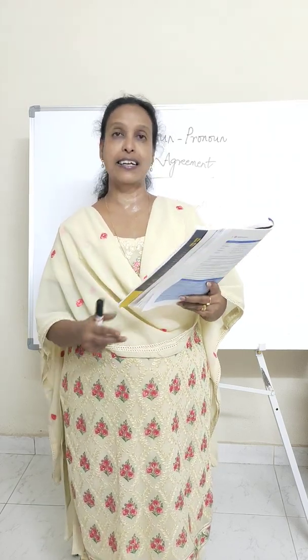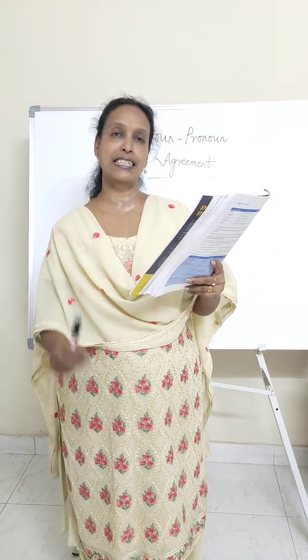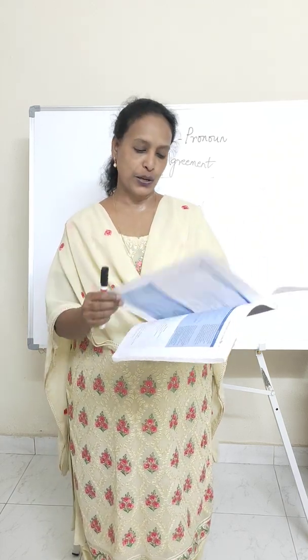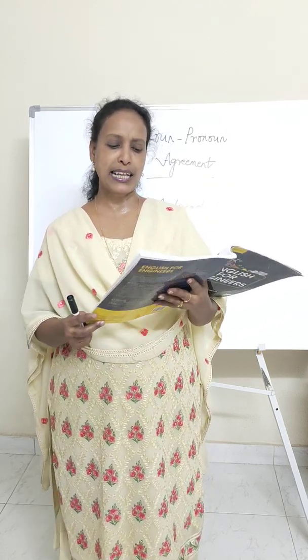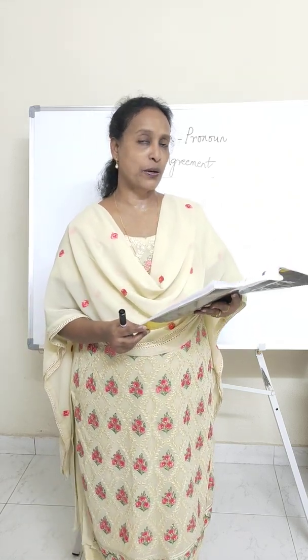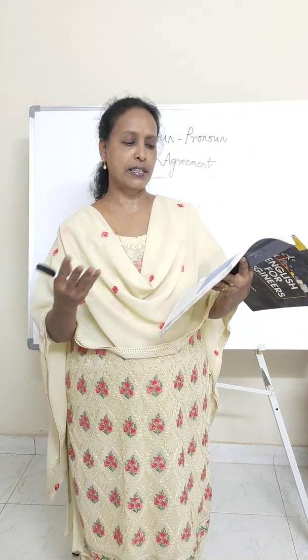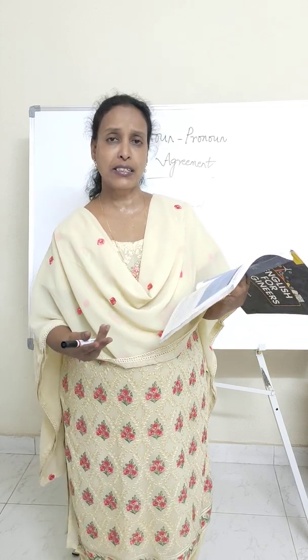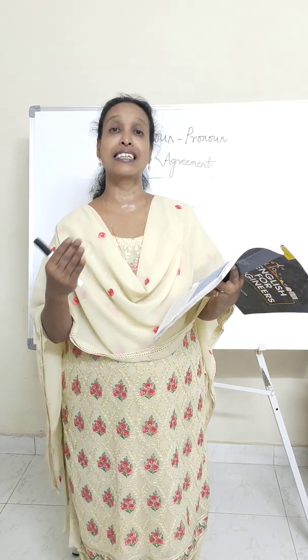The first one here in task 4 on page number 37 was, everybody in the lab was ready to complete. Everybody in the lab. Now this is an indefinite pronoun. Everybody is indefinite, right? So indefinite pronouns are anybody and somebody and everybody, all this I gave you. So everybody in the lab was ready to complete. What do you think is the right pronoun here? Their assignment. So everybody there, you're talking about a group of people. So you can't say everybody in the lab is ready to complete his assignment, her assignment. You can't do it, right? So you should say everybody in the lab was ready to complete their assignment.